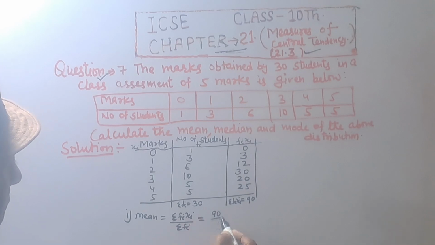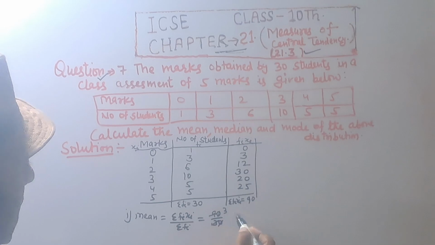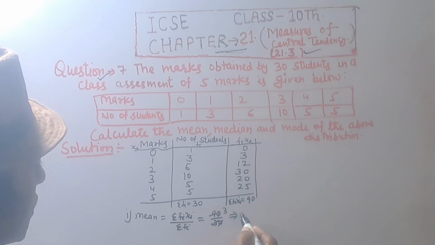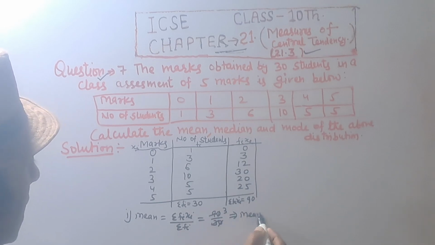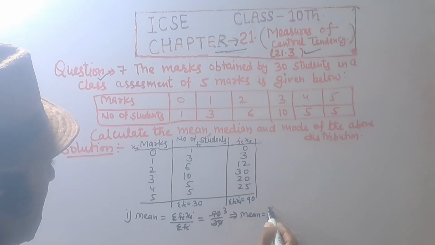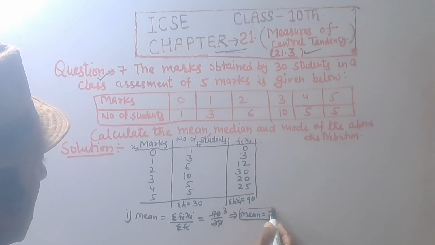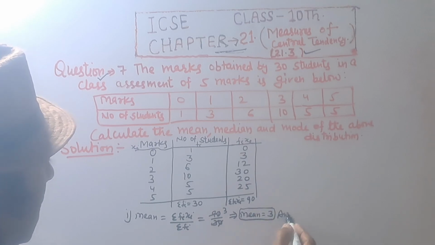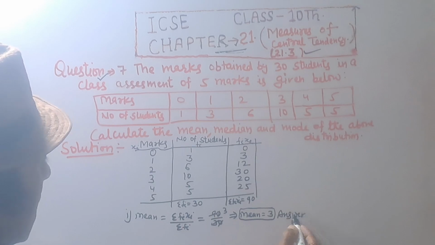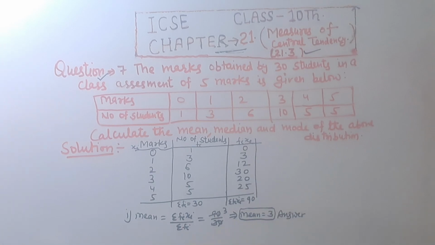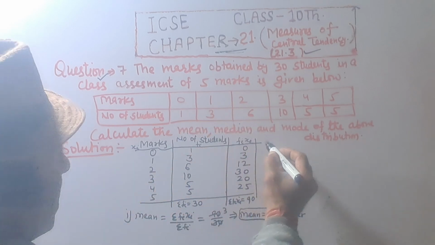So 90 divided by 30, that is equal to 3. So mean equal to 3. Answer. And we find median.